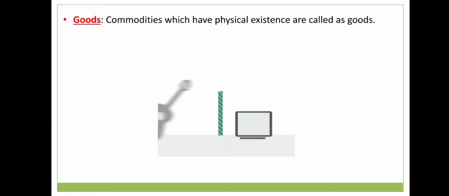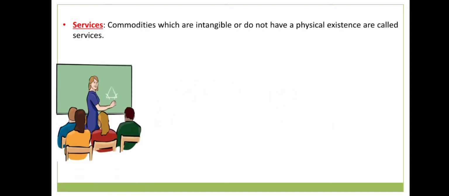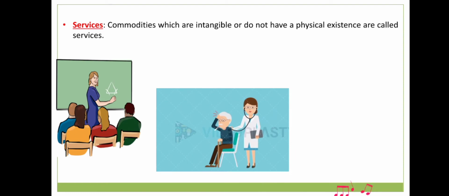Now let's see what is services. Services are commodities which are intangible or do not have a physical existence. Intangible means which has no physical existence, so which cannot be touched or which we cannot see.